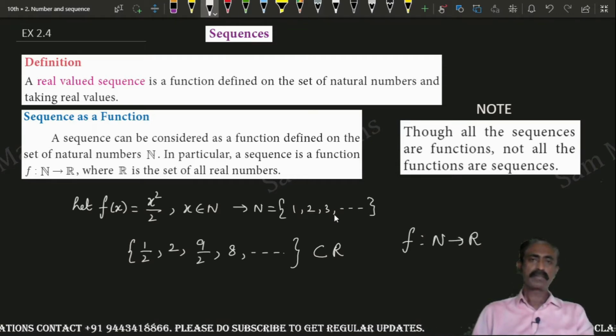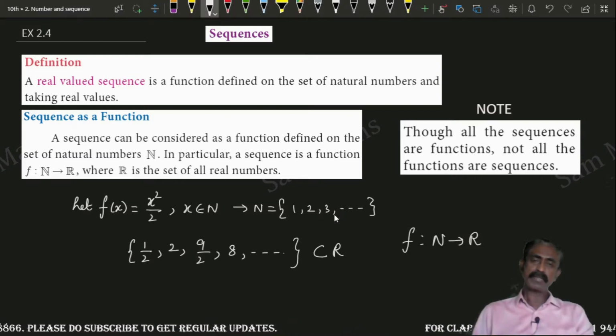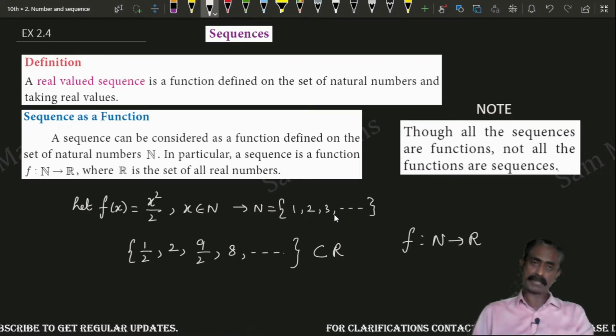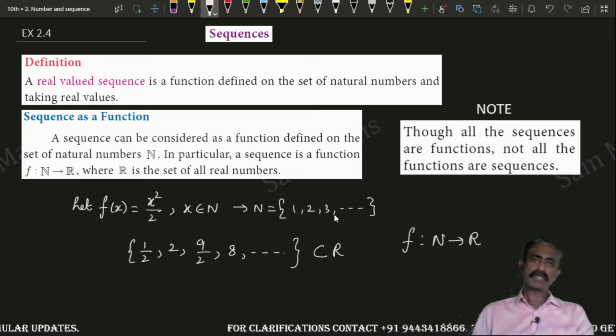Clear, children? So any function you define, the result should be from the real number system. Only in that case, that is known as a sequence. Clear, children?